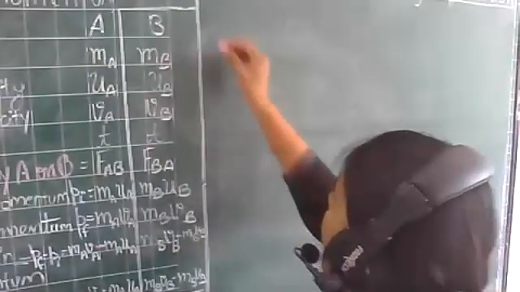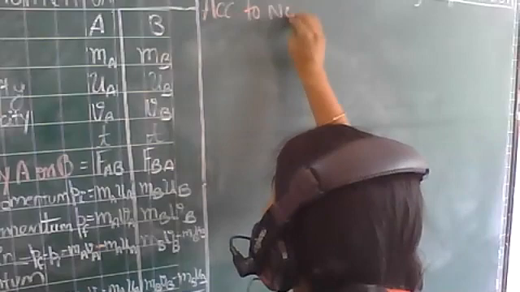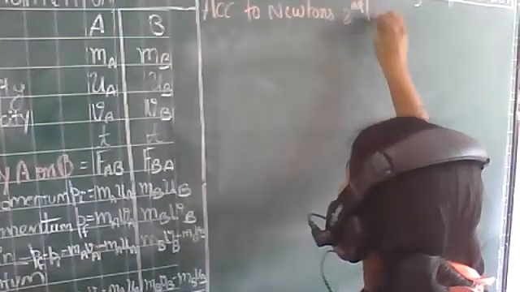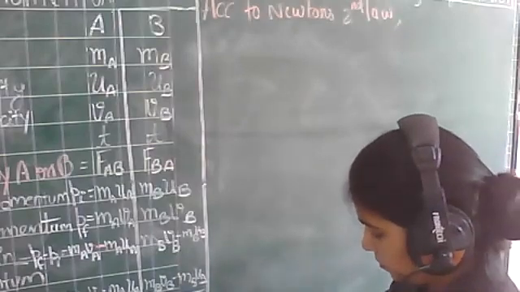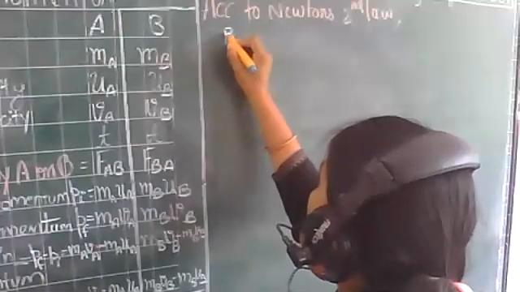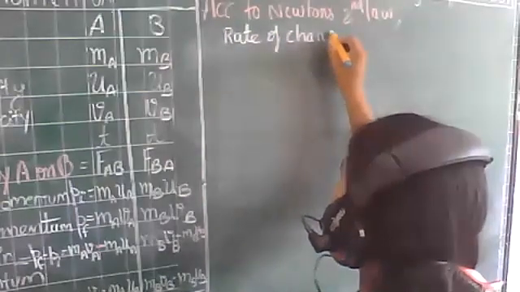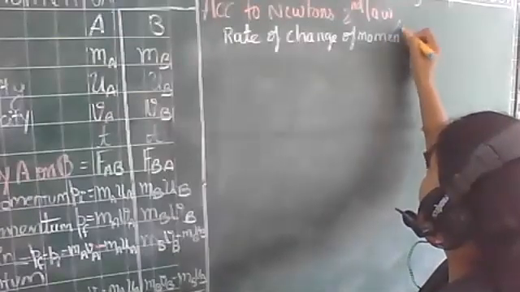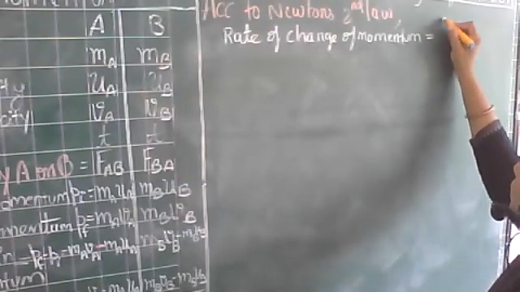So according to Newton's second law, the rate of change of momentum is proportional to force.